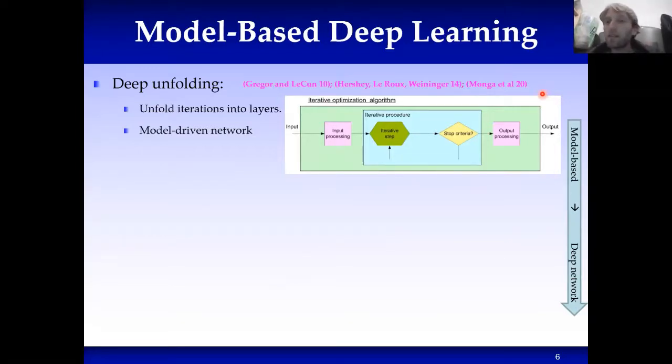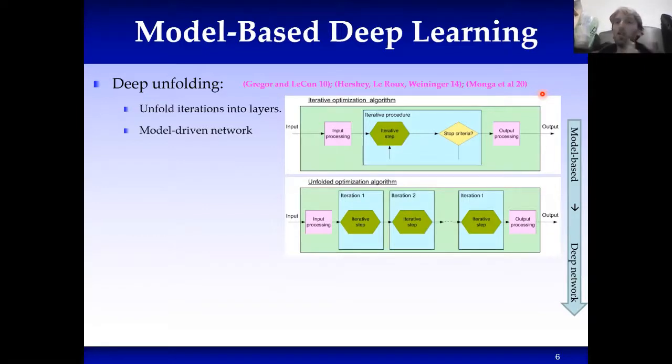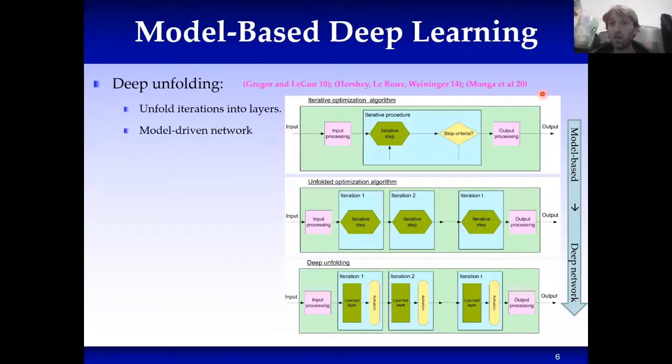Now we want to implement it in a data-driven manner. So what deep unfolding does is first write each iteration one after the other, and then replace each iteration with a dedicated layer of a neural network which tries to imitate the operation of this layer. So what we have at the end of the day is a deep neural network which is inspired by the algorithm. We essentially integrated the algorithm into our design of the deep neural network.